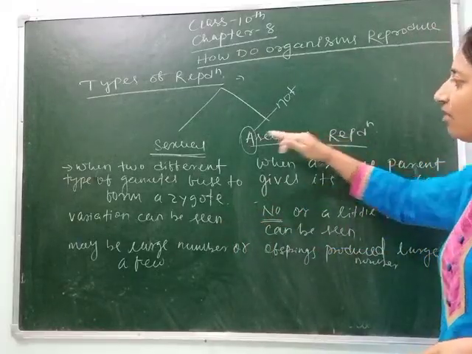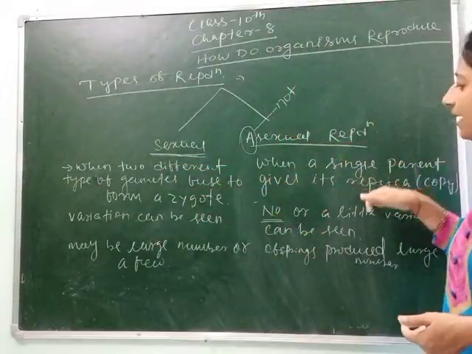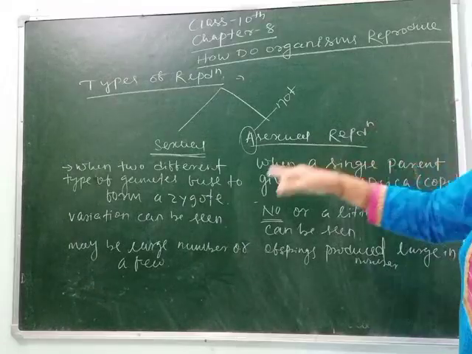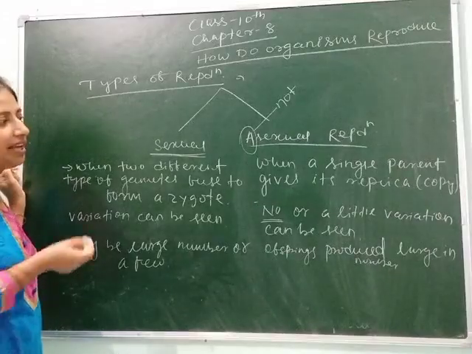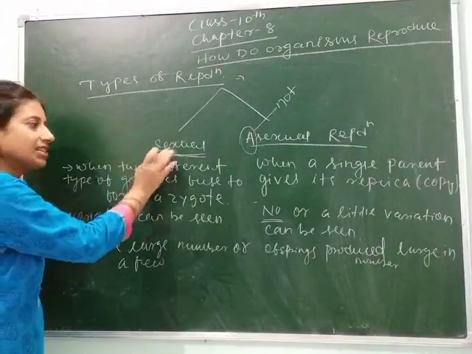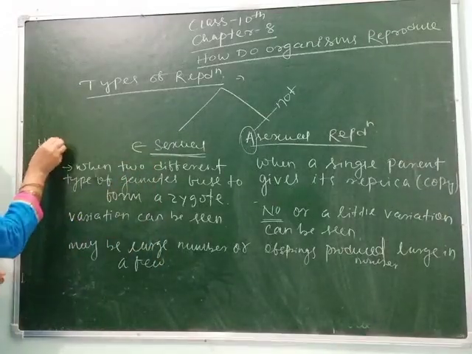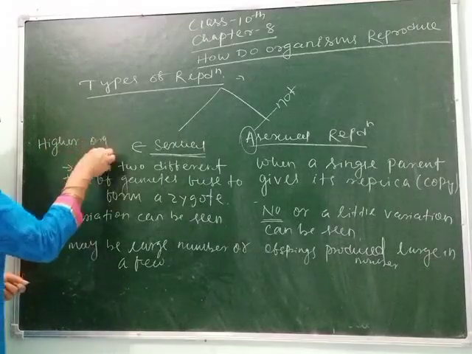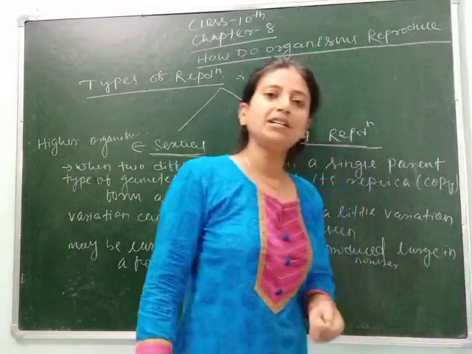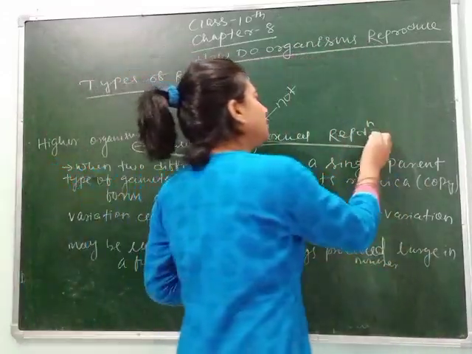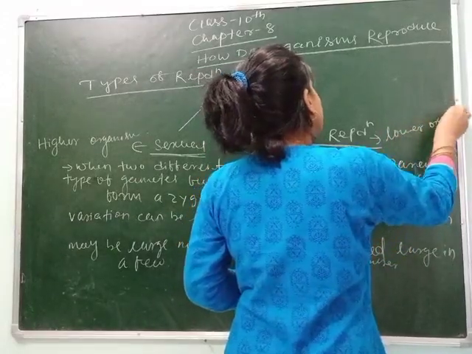As here a single parent is involved, here two different parents are involved, one male and one female. And here the characters resemble the parent, and here only a few characters can resemble. So this is the difference between asexual and sexual. Sexual reproduction can be seen in higher organisms, including plants and animals. Asexual can also be seen in higher organisms, but its characteristic feature is that this type of reproduction is mostly seen in lower organisms.